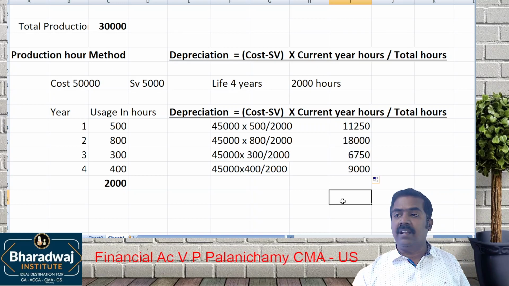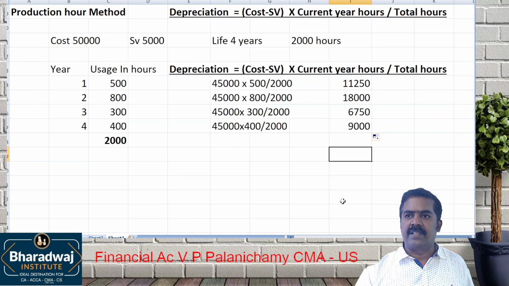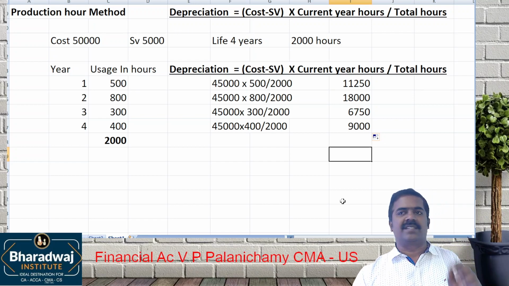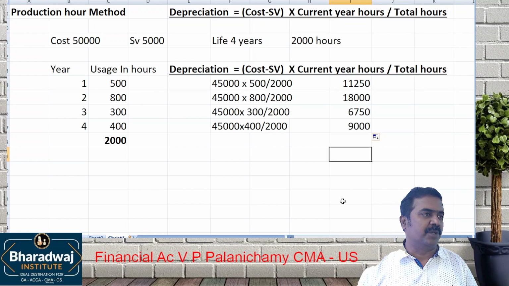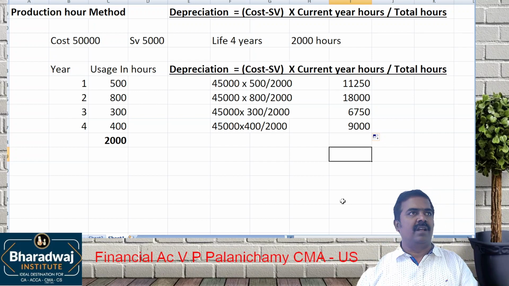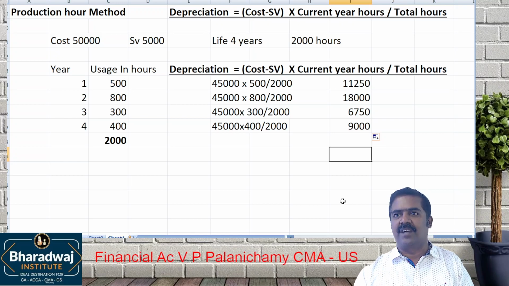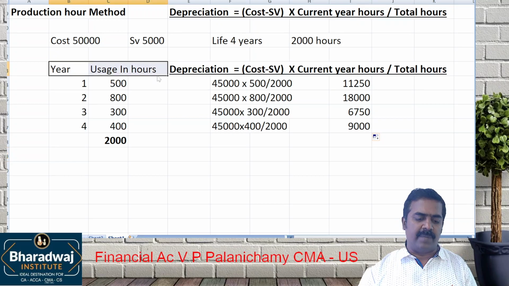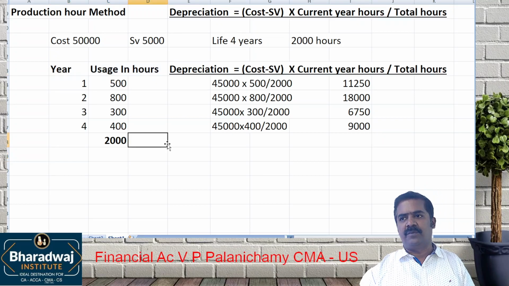Right? This is based on which one? Production hours. So wherever the life of the asset can be counted with the number of hours, or when you purchase an asset and can use it only for a certain number of hours. This is applicable for all electronic appliances. How many hours you can use is based on the life in hours. Then depreciation can be calculated based on the number of hours.